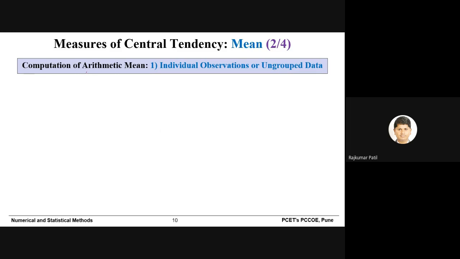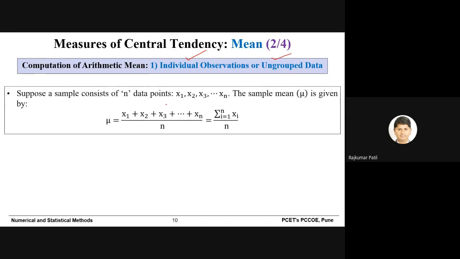Now, computation of the arithmetic mean. There are basically two types: individual observations and grouped observations. Simple things first. Suppose a sample consists of n data points x1, x2, x3 up to xn. Then the sample mean mu is equal to the sum of all the observations divided by the total number of observations, which is n. In simplified form, mu equals summation i equals 1 to n of xi, upon n. So this is how, if individual observations are there, you can calculate the mean using the formula.